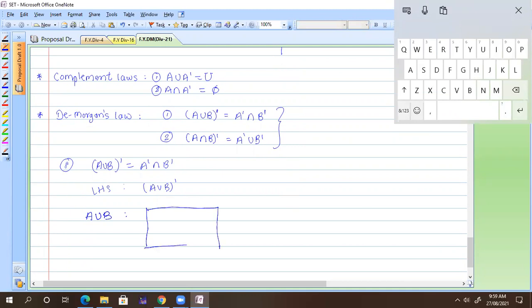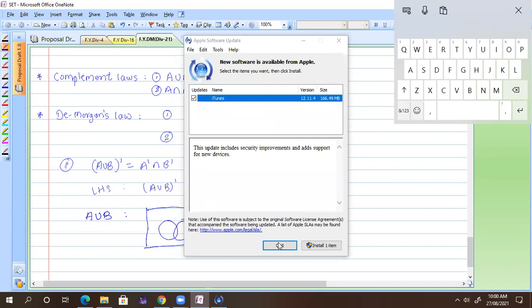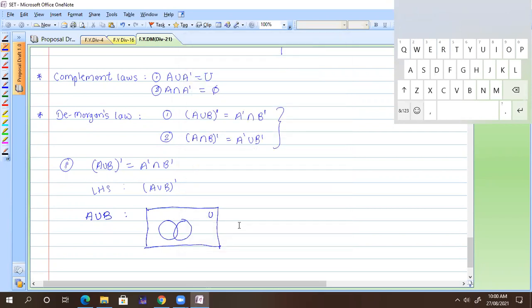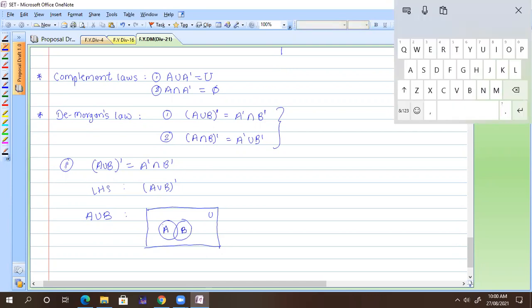That box is nothing but my universal set, so I denote it by U here. This is my set A, and this is my set B. And I wanted to find A union B. So A union B is nothing but my whole, those two balls. Am I correct?